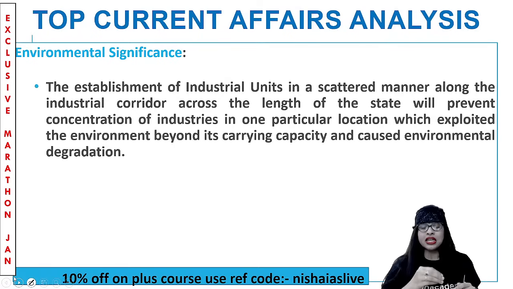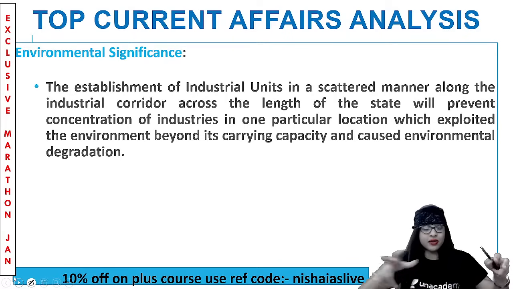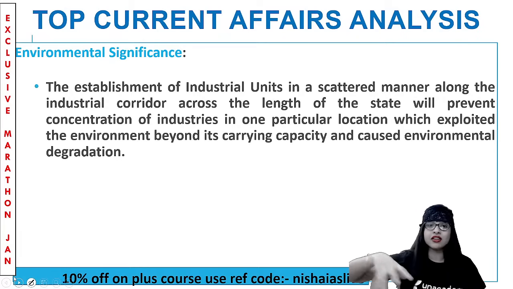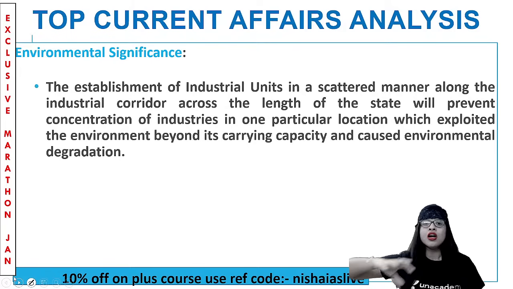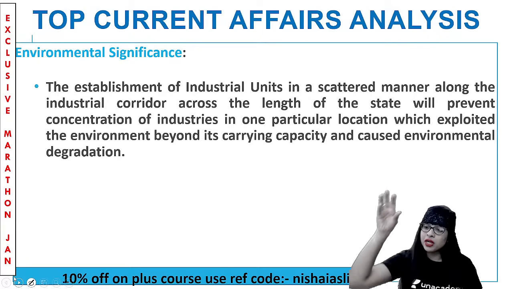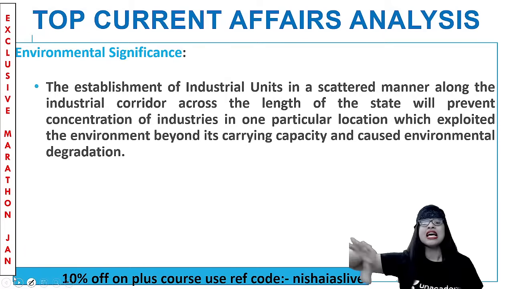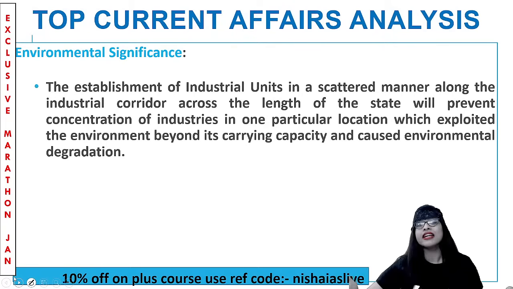Point number one. When there is an establishment of such industrial units in a scattered manner, we are not focusing on, let's say, only Gujarat or only Tamil Nadu or only Andhra. No, we are having it in a scattered manner. So automatically across the states of our country, India, when that has been spread out, we can prevent the monopoly, or the concentration of industries in one particular location. Because in one particular location, a lot of pollution happens, air, water, sea, all kinds of pollution, and we can prevent environmental degradation through such a scattered manner of establishment of industrial units.